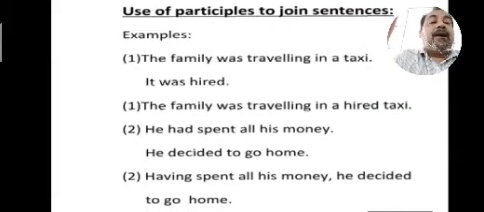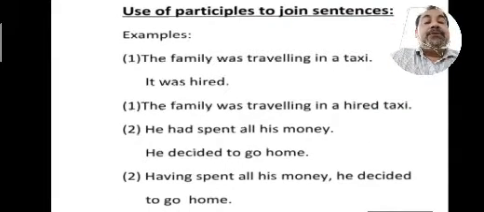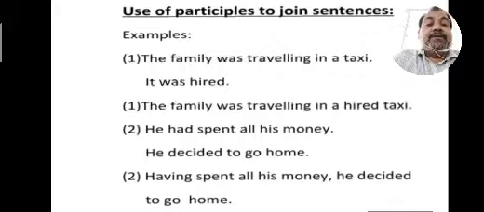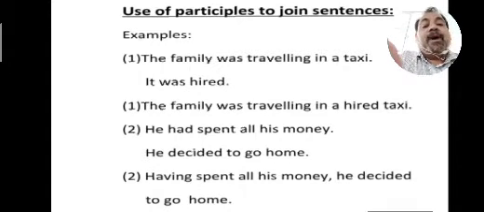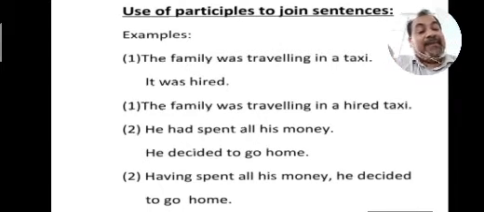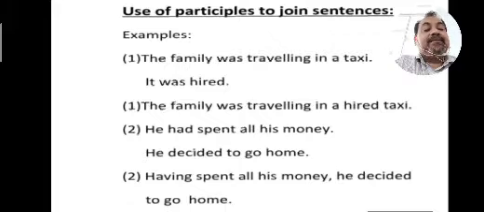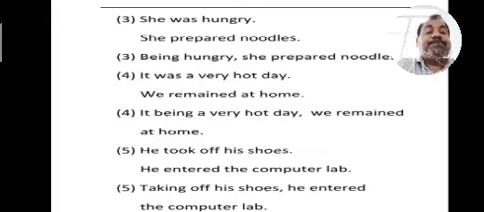Now, let's see how to combine sentences using participles. The family was traveling in a taxi. It was hired. So, a combined form of these two sentences: the family was traveling in a hired taxi. Then hired becomes a past participle. He had spent all his money. He decided to go home. Having spent all his money, he decided to go home. We have used perfect participles here.